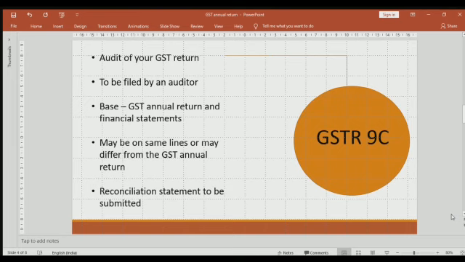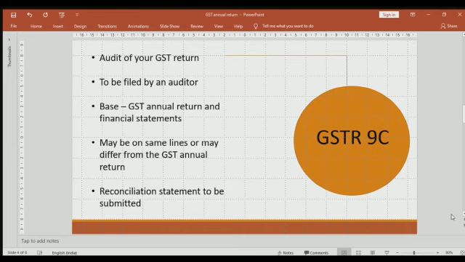Whereas if there is any difference between your GST annual return and your financial statement, the auditor has to give a reasoning as to why there is a difference. And in case your self-assessed return values do not match with that of an auditor, you may also be asked to pay the liability. Further, a reconciliation statement also needs to be submitted along with the auditor. So basically, GSTR 9C itself is a reconciliation statement in which the auditor needs to reconcile the amount between the books as well as the GST annual return and show it on the return.